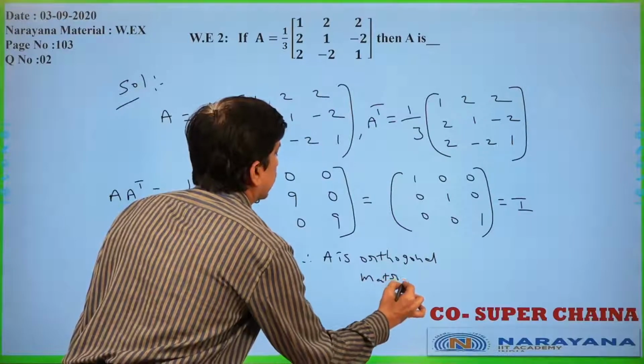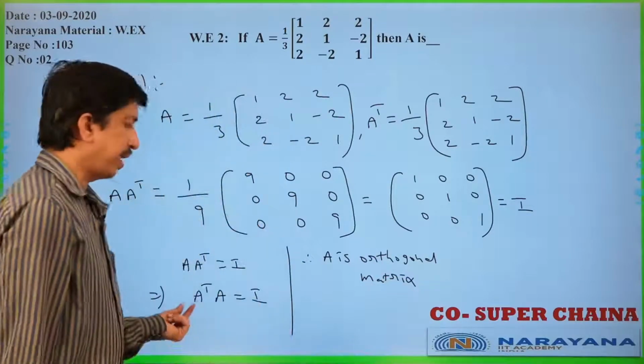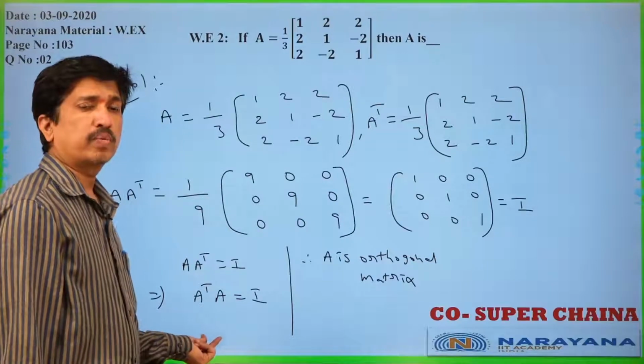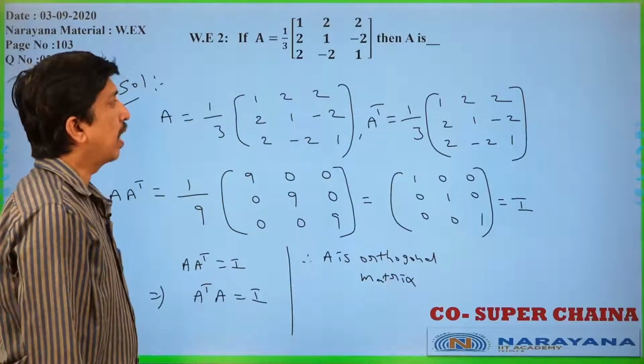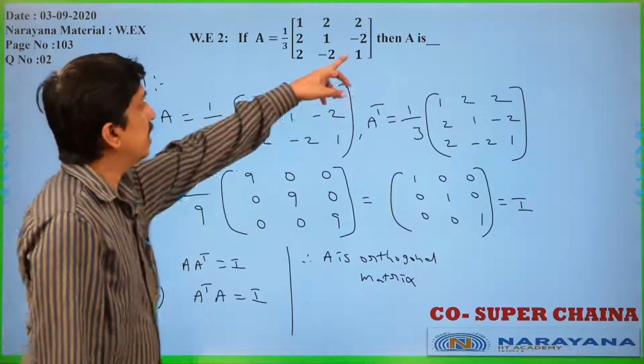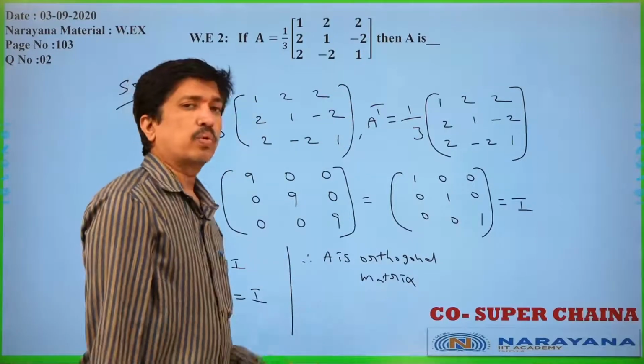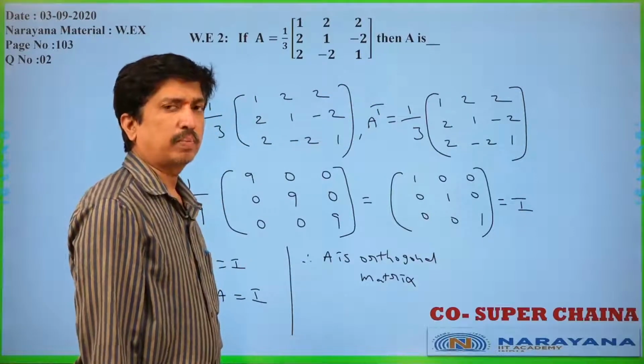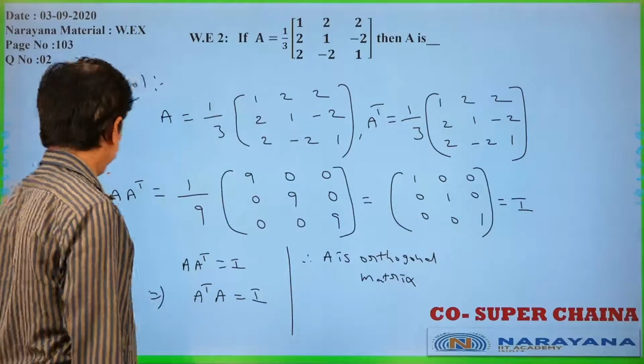If the condition A A transpose equal to A transpose A equal to I is satisfied, that A is called orthogonal matrix only. What is A? They are asking. A is orthogonal matrix. Like this you can solve the problem. Let us move to the next question.